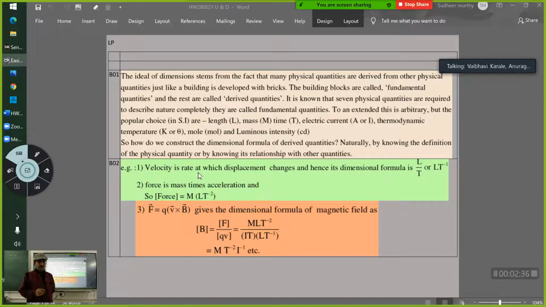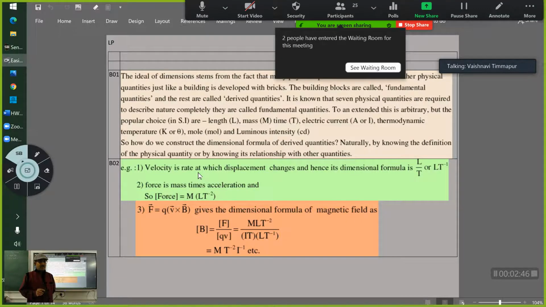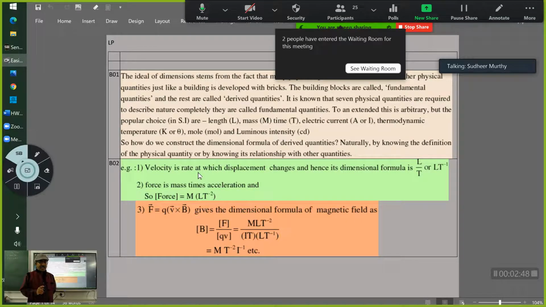Hello? Yes. Vaishnavi square. Vaishnavi Timapur, Vaishnavi Joshi. Hello? Yes, sir. You better keep telling yes or no, one of this.